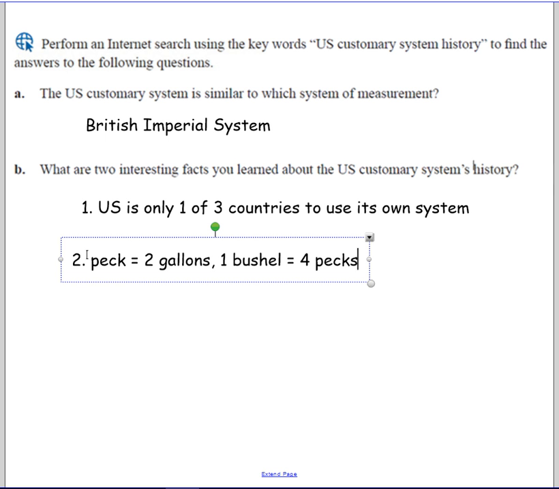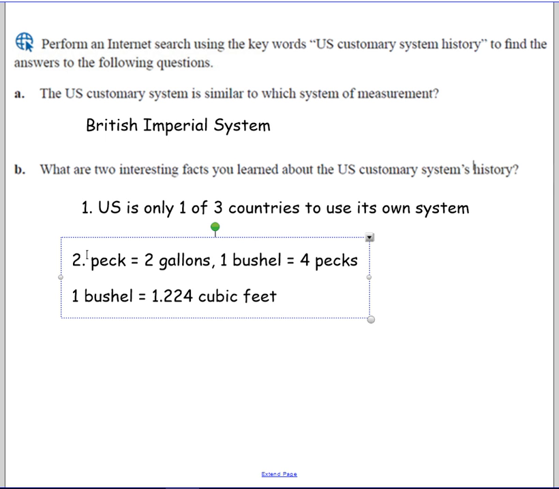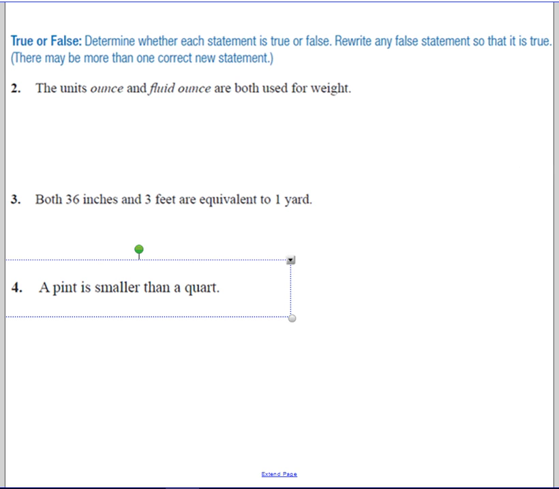And it also mentions that 1 bushel is also equal to about 1.224 cubic feet. So it gives us an idea, a reference point. But again, you're not expected to know these, just FYI.